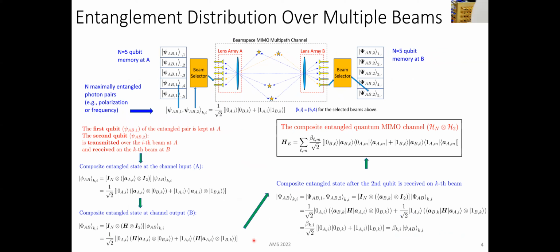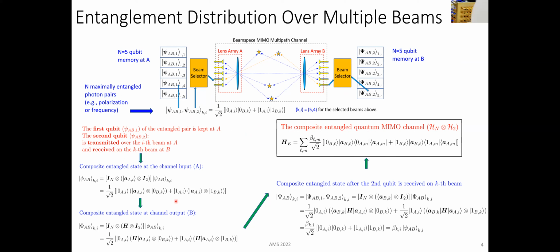So how do we do distributed entanglement? Well, we first select n beams, and I'll talk about that in a second. Then we have an n-qubit memory at the transmitter and an n-qubit memory at the receiver, and we generate n maximally entangled photon pairs. The first qubit is kept at the transmitter, and the second qubit is transmitted over a particular transmit beam, and then it is received over a corresponding receive beam.